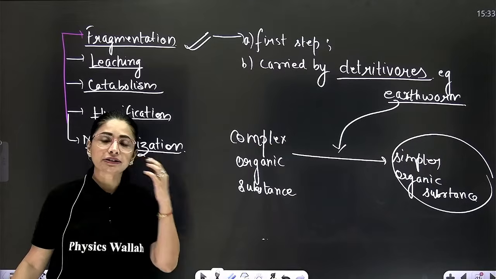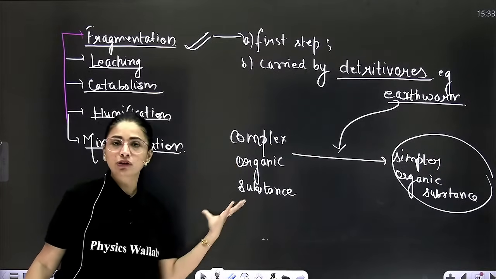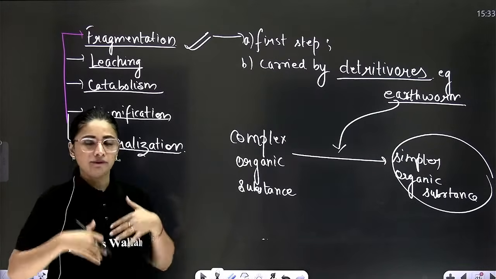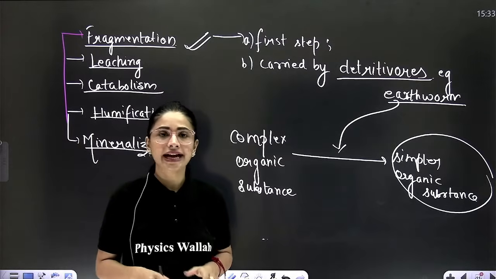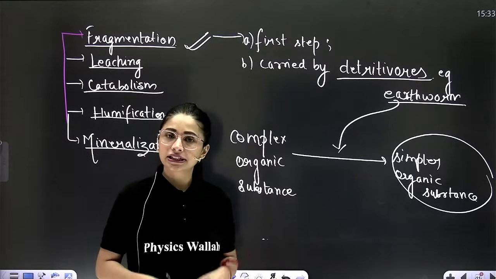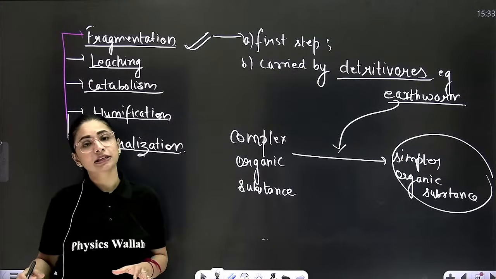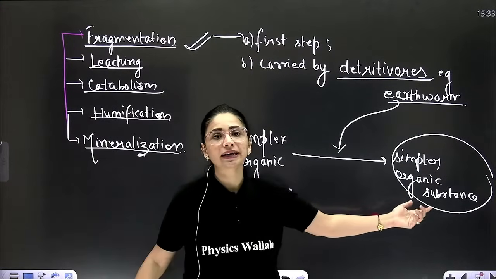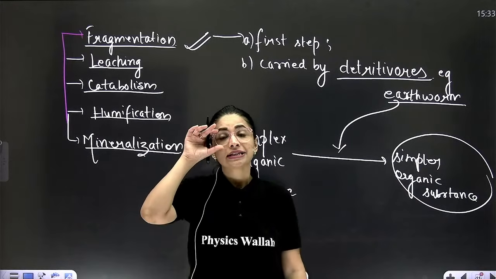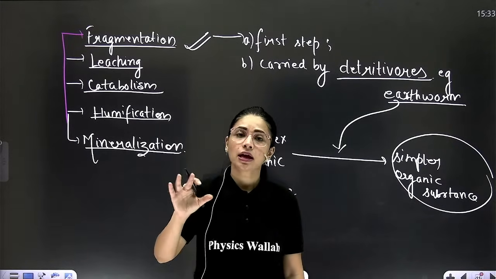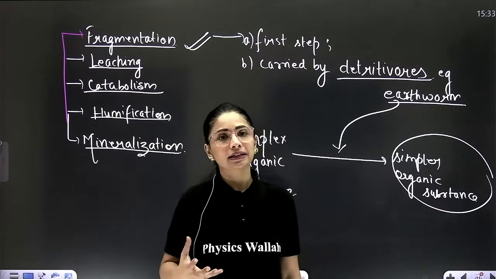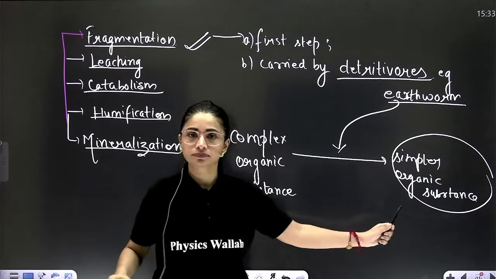So जो भी dead remains था, earthworm उसको खा जाएगा. Once it takes in, internal digestion takes place. Digestion, जो भी nutrients होगा, it will consume. Whatever undigested portion is there in the form of fecal matter, it will come out in the form of simple organic substance. Now, in this simple organic, this is the first step, fragmentation.